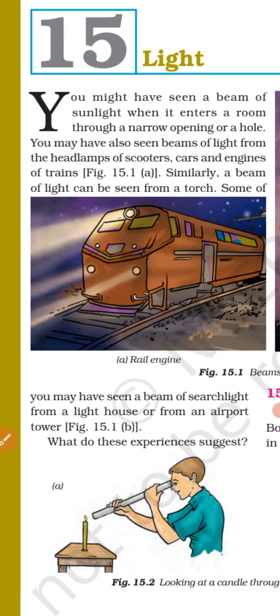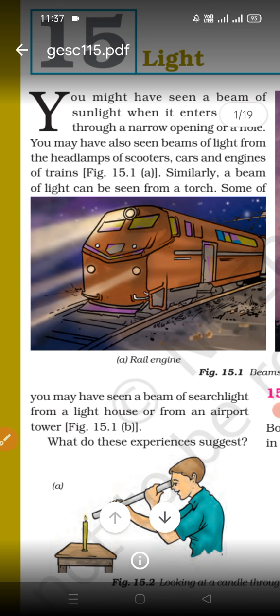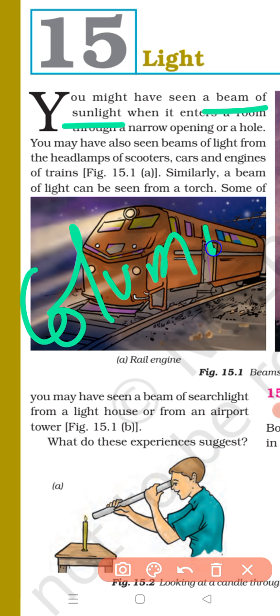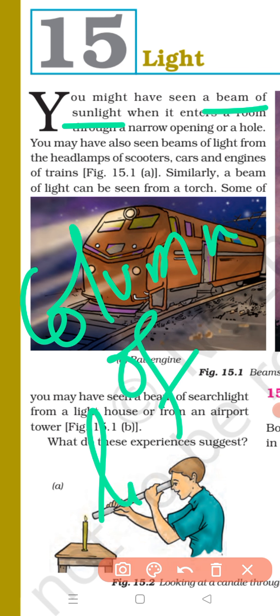You might have seen a beam of sunlight when it enters a room through a narrow opening or a hole. Even if you have not, your home must have a ventilator, and you may have seen the beam of light coming from it. What is a beam of light? Beam of light means column of light, or we can say projection of light.